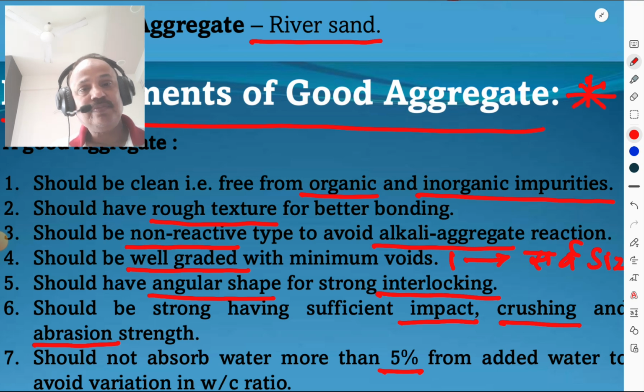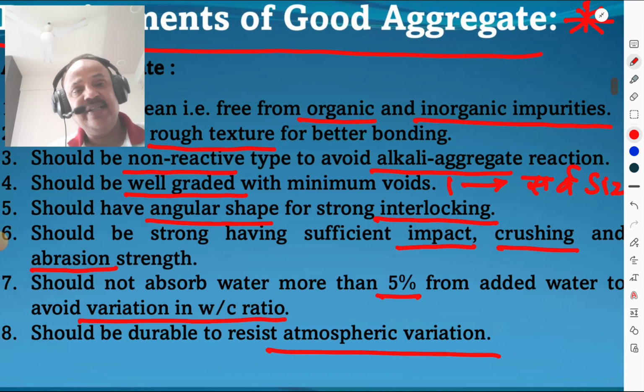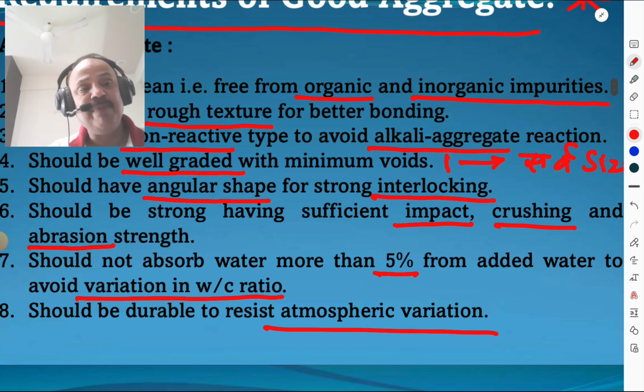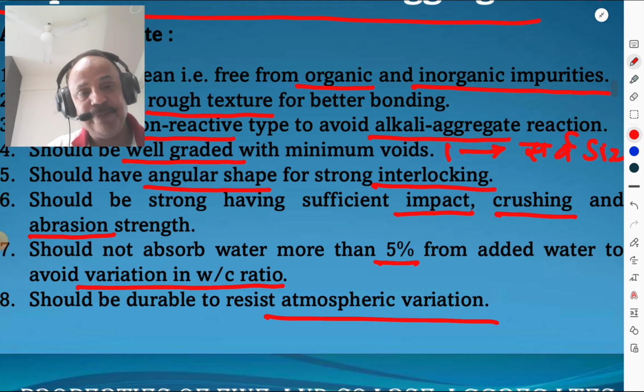Then it should be strong, having sufficient impact, crushing and abrasion strength. So aggregates should be strong against impact, crushing and abrasion. Then it should not absorb water more than 5% from added water, to avoid variation in water cement ratio. A good stone should not absorb more than 1%. Then it should be durable to resist atmospheric variation. What is durability? It is the resistance to the weathering action.